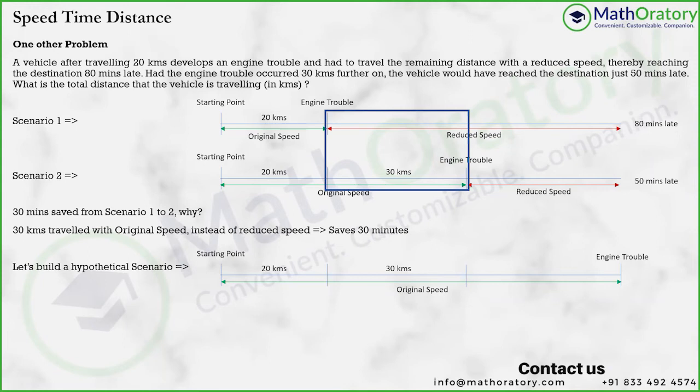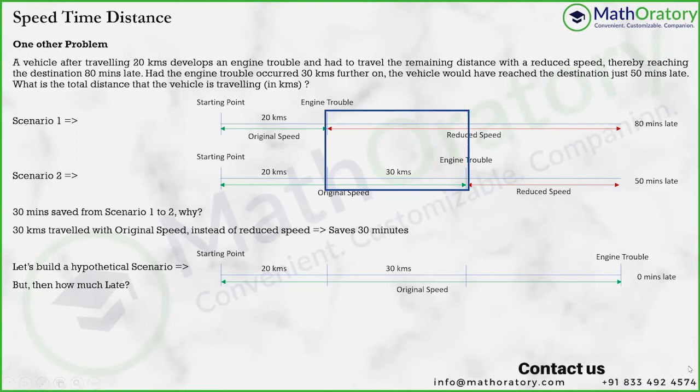Now, ask yourself this question: in this particular premise, whatever the vehicle is being late for is because of the engine trouble, isn't it? And more importantly, because of traveling a certain amount of distance with a reduced speed. Now, in this hypothetical scenario, he has traveled nothing with a reduced speed, right? So he's not supposed to be late, isn't it? So how much late will he be? That should be 0 minutes.